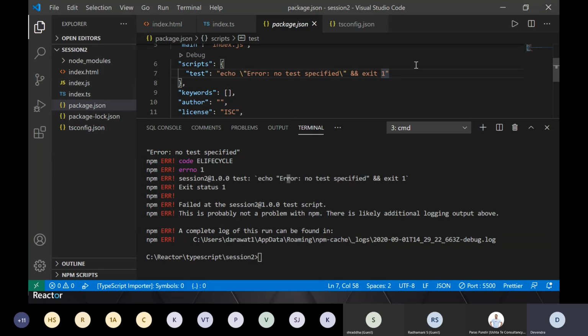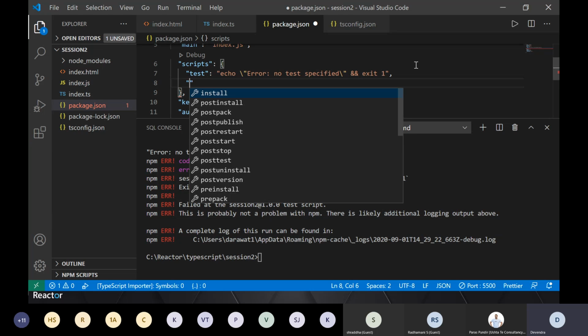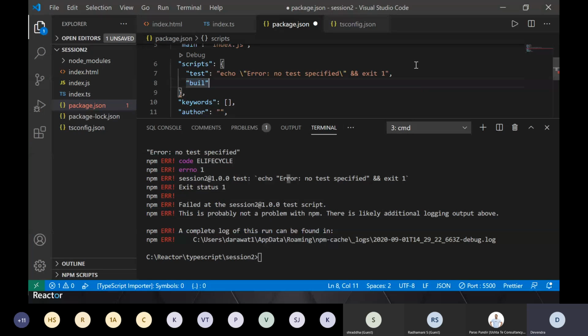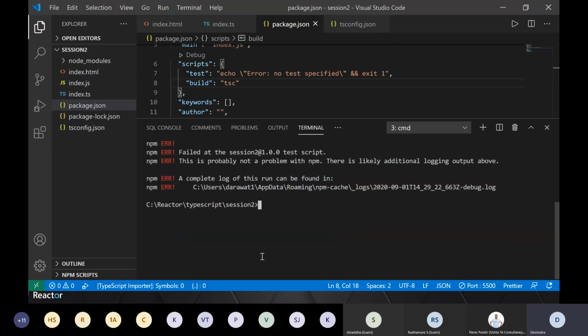In the same way you can add. Generally, you'll see in your projects you end up adding build or compile. Generally, you'll see that people use build, right? And you can say that okay, when I run this, it should run tsc, or with any specific parameter if you want. You can specify those things, and that way when you run it, you can simply say npm run tsc.